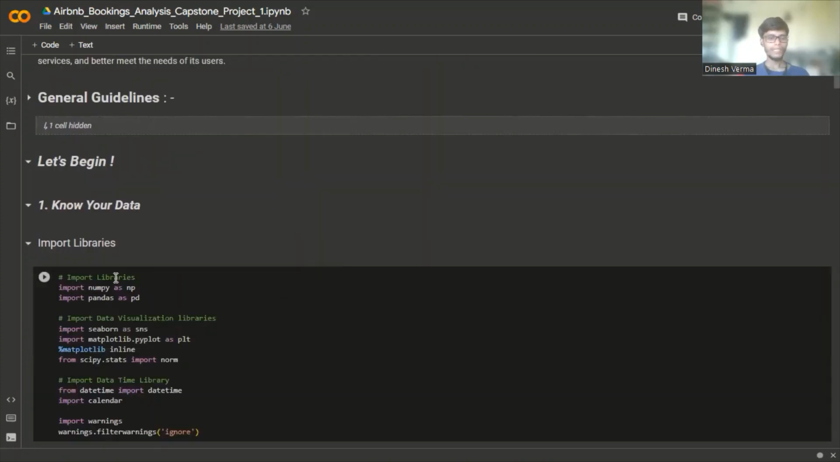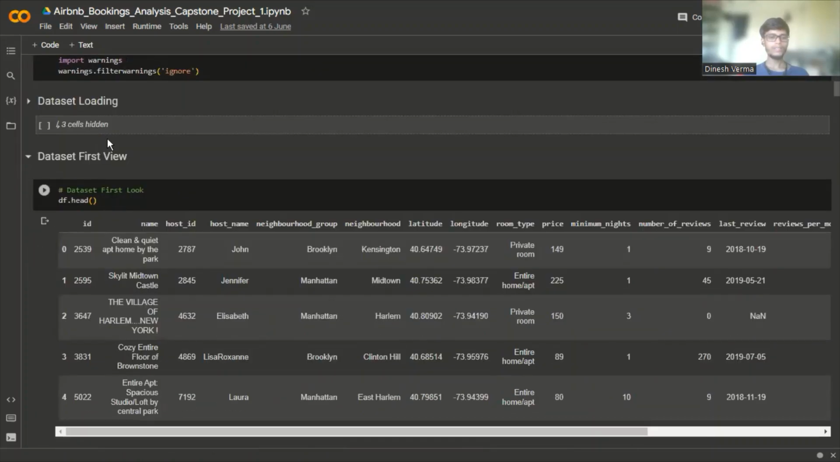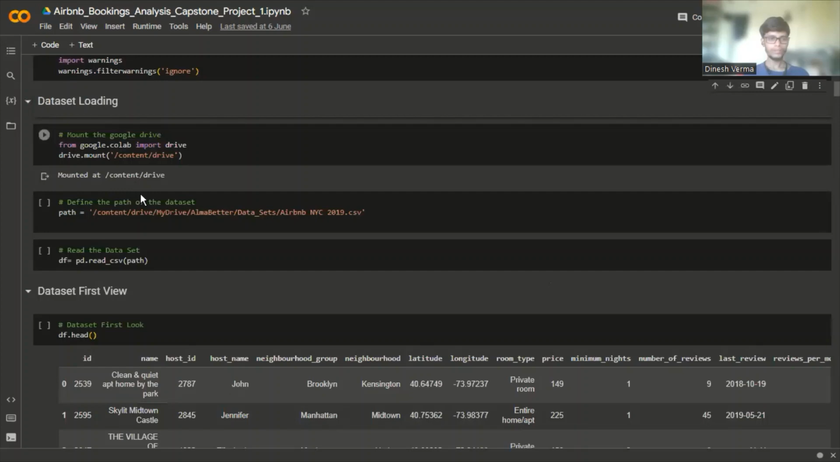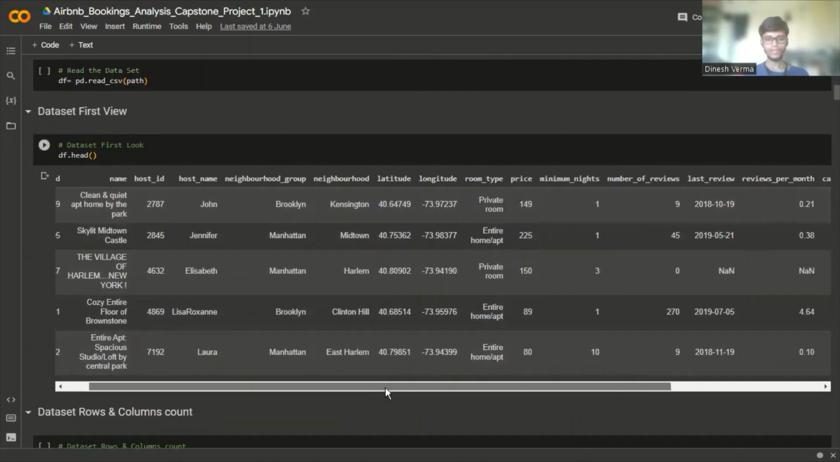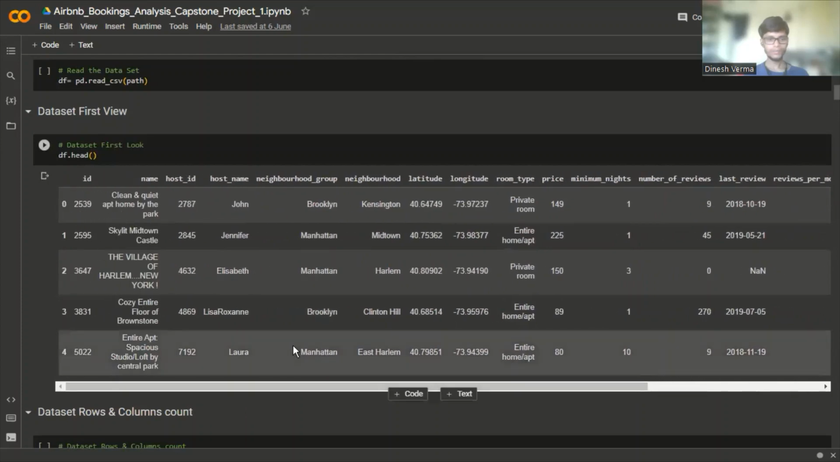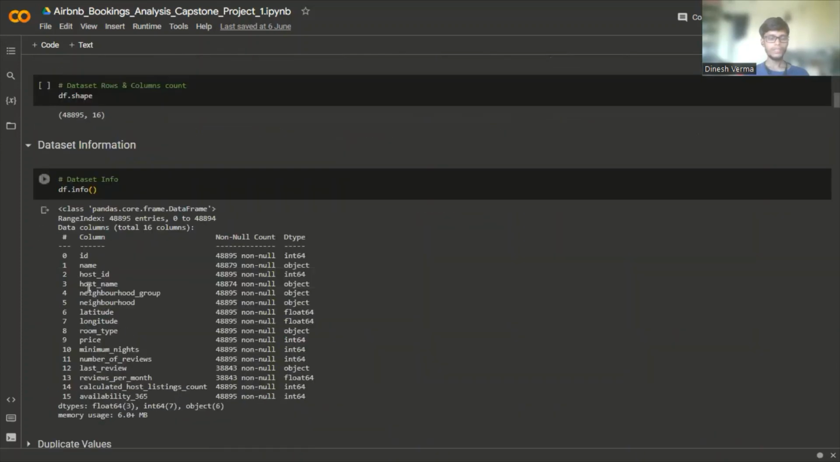So after importing the important libraries and loading the data set, this is the first look of the data set, and the shape of the data set is 48,895 rows and 16 columns.